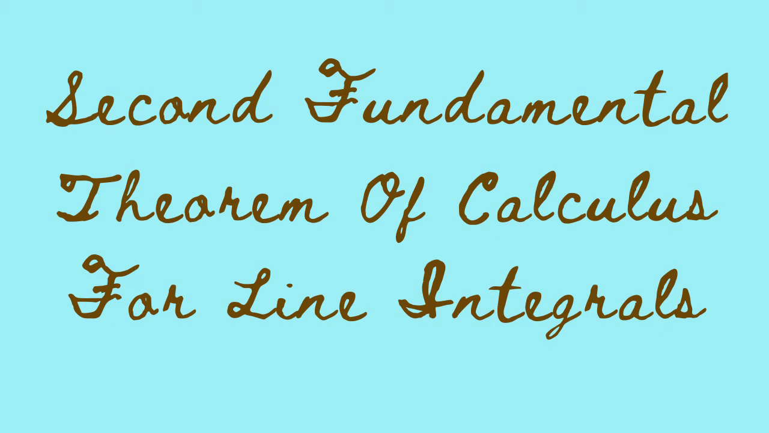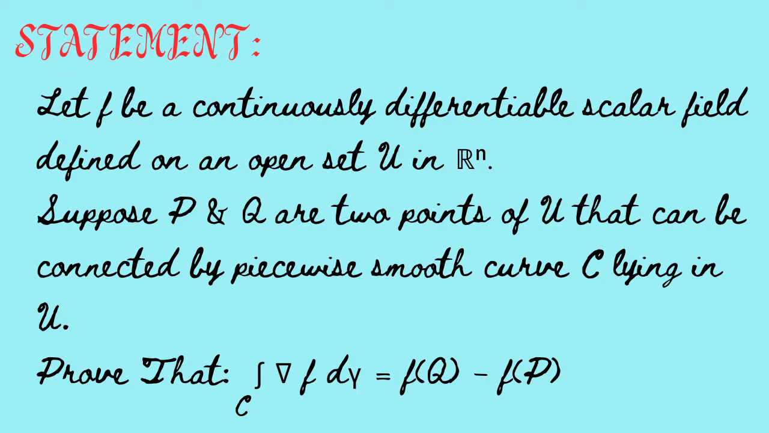The statement says: let f be a continuously differentiable scalar field defined on an open set capital U in Rn. Suppose capital P and capital Q are 2 points of capital U that can be connected by a piecewise smooth curve C lying in capital U. Then prove that the line integral of ∇f dγ over C is equal to f(Q) minus f(P).